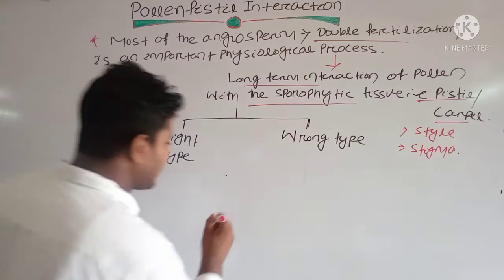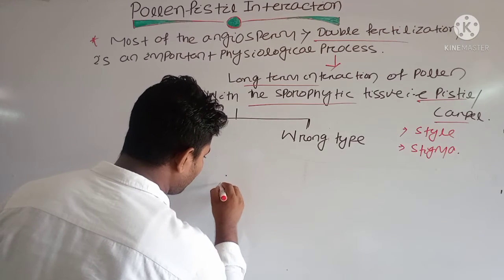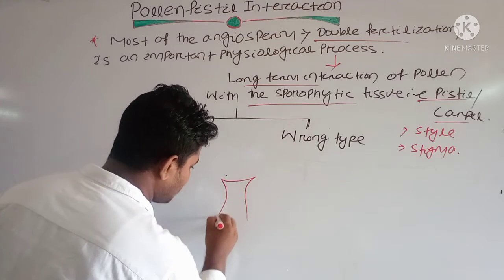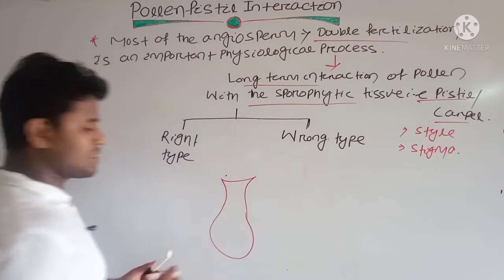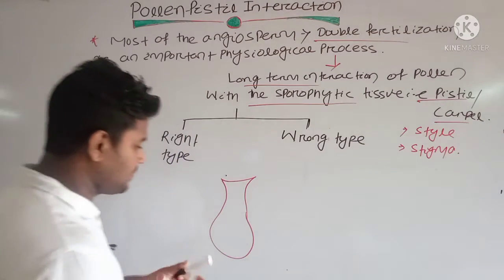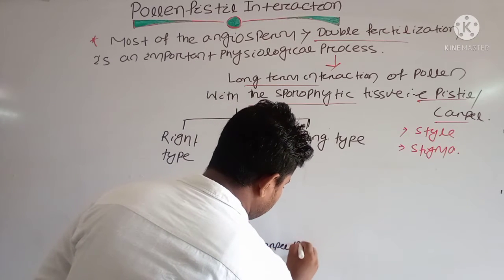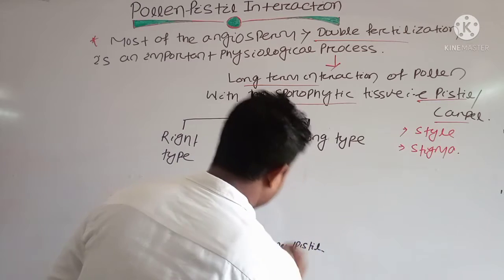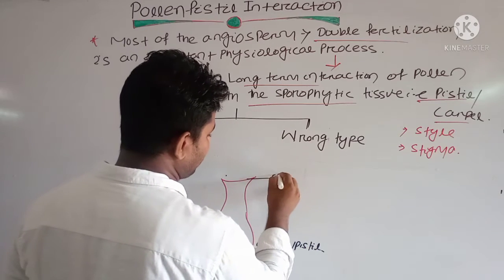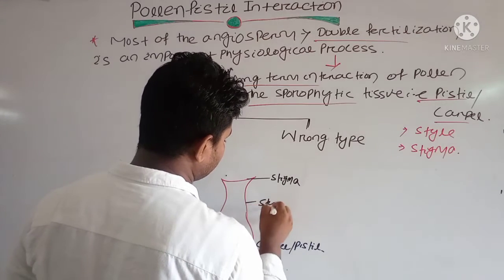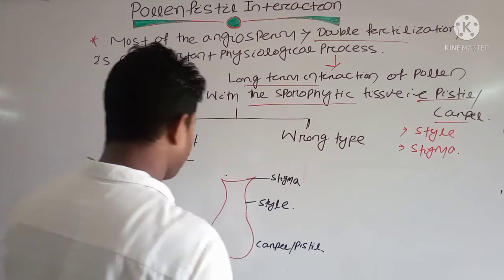I will draw a diagram, then you will be able to understand. Suppose this is the structure of your carpel. This is the stigma surface and this is the style. Clear?